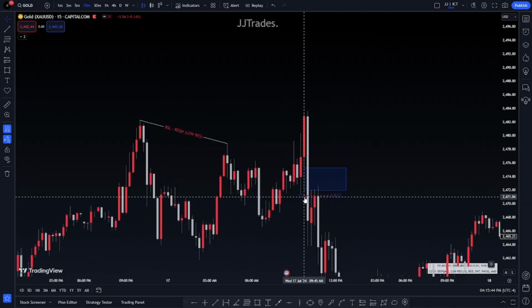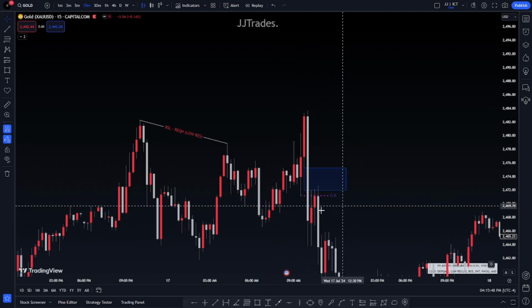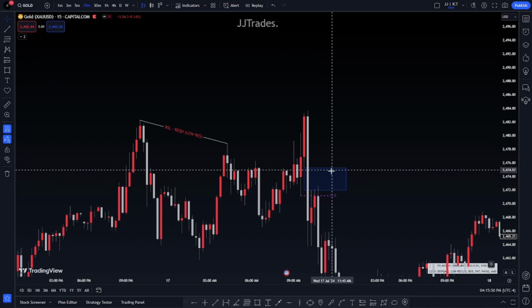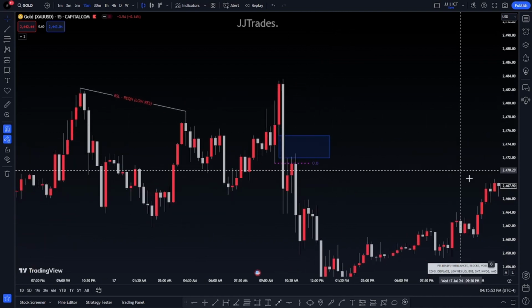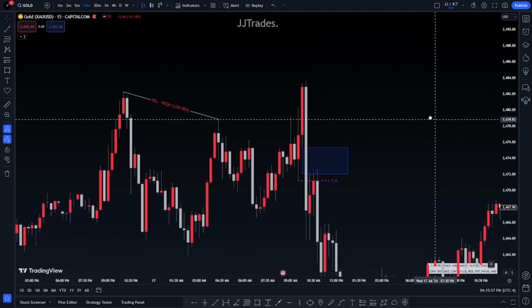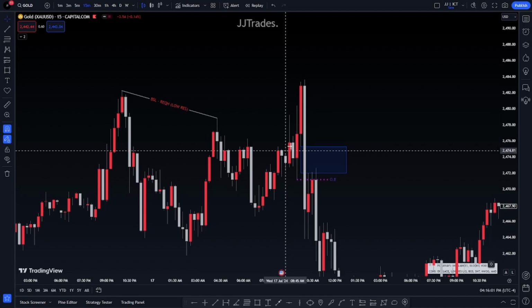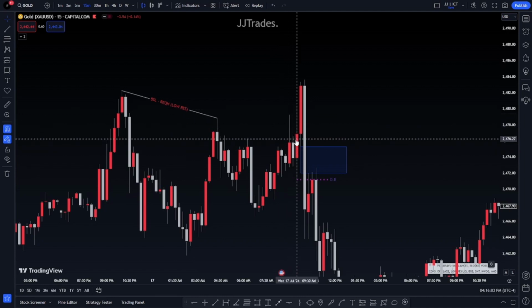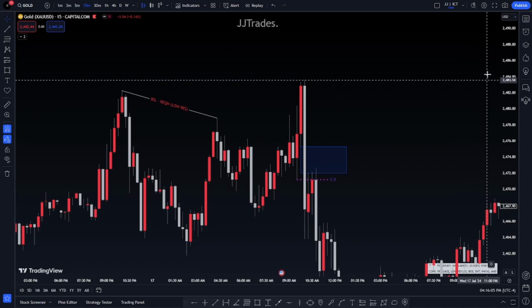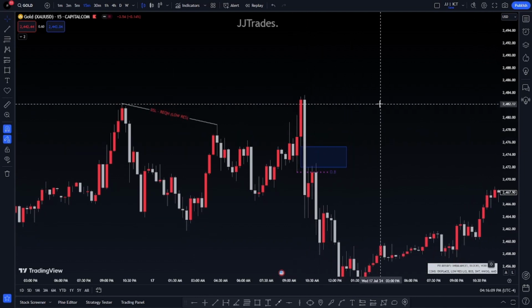We have a break of structure and a change of state of delivery in the same area, okay? So there's CISD and BOS, or change of state of delivery and break of structure, within the same area right here. And then as you see, when we came and ran through those highs, we started to close below. You see how we ran this high? Close below it. You see how I tried to come up again? Close below it. And then we finally had to run through and an immediate rejection off, creating an order block and a fair value gap.